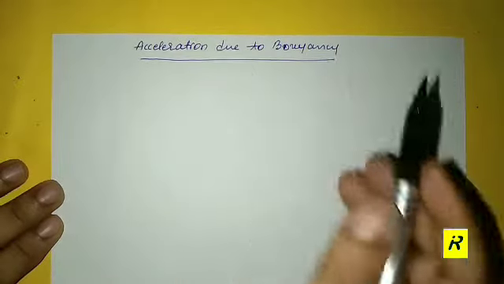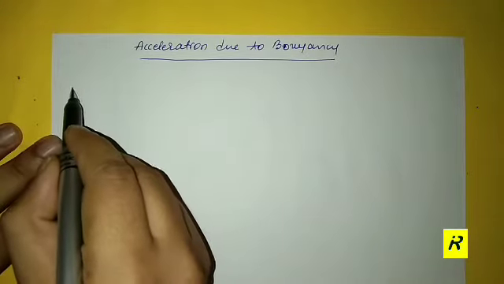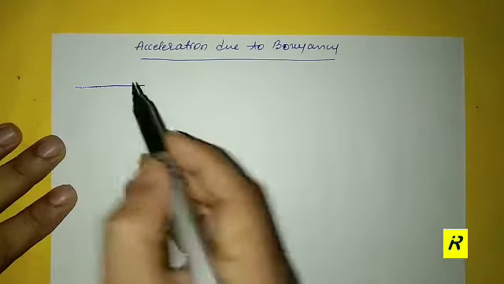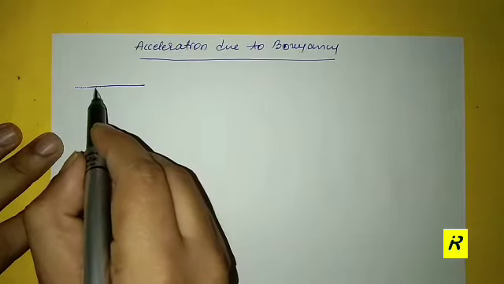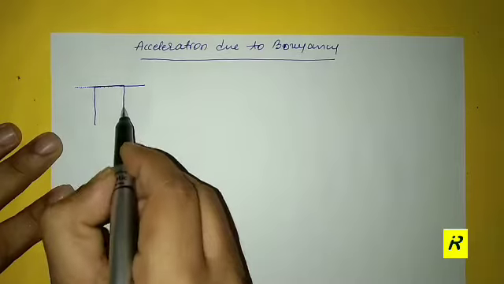Acceleration due to buoyancy. Let us consider that the object is completely submerged, so that its top surface appears here like this.